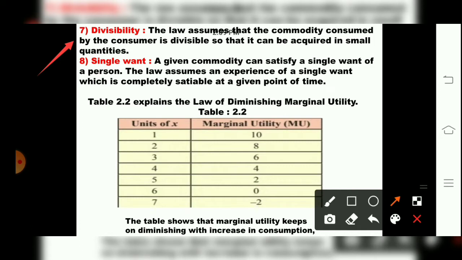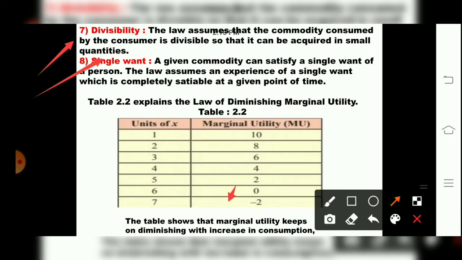A commodity can satisfy a single want of a person. So how can he be satisfied? The law assumes the experience of a single want which is completely satiable at a given point. See, whatever commodity has been purchased, if you see the arrow, where 0 comes, that is the point of satiety.